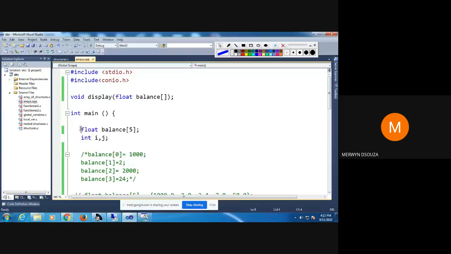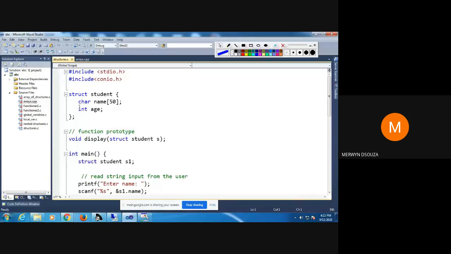Whenever we want to store different types of values, but related values, for example, take a student. When you think of a student, what is associated with a student? Name, roll number, class, marks, maybe address, phone number. These are all related values of a student. If you think of a book, what are the items related with a book? Name, author, page number, price, subject. So when you want to store related values, you will use a data structure known as structures.